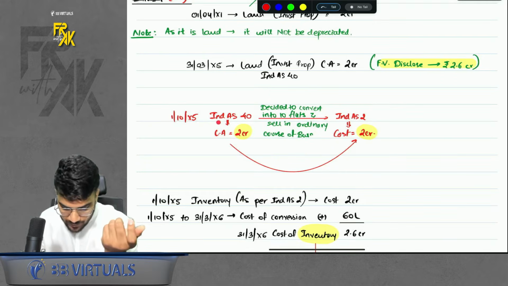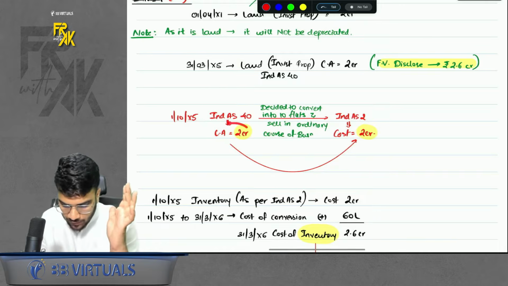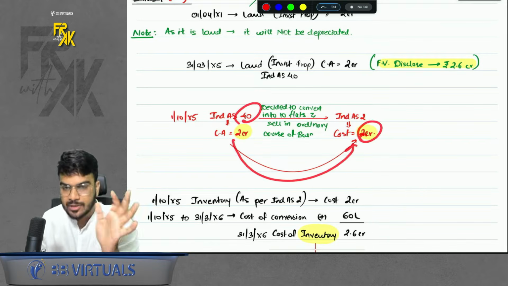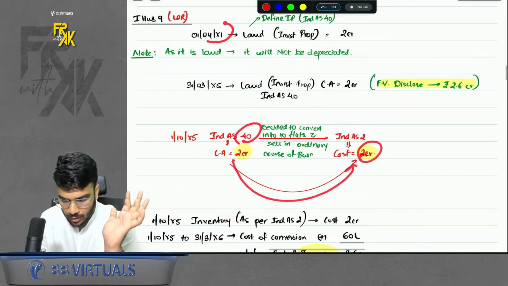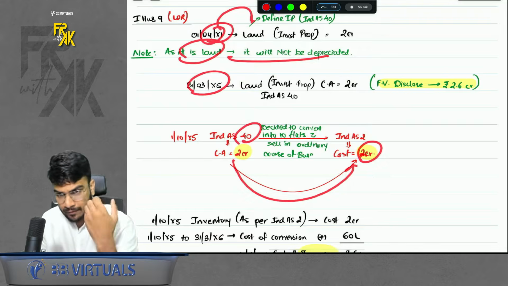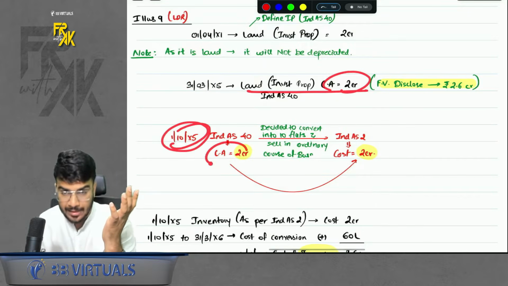At what value will we go from Ind AS 40 to Ind AS 2? We will go at the cost of 2 CR. The carrying amount of Ind AS 40 will become the cost of Ind AS 2. Simple, right? So I showed it. On the first day we have a land also. Then land is not depreciated. So after 4 years also it will be at the same carrying amount, and on the day of transfer also it will be at the same carrying amount.